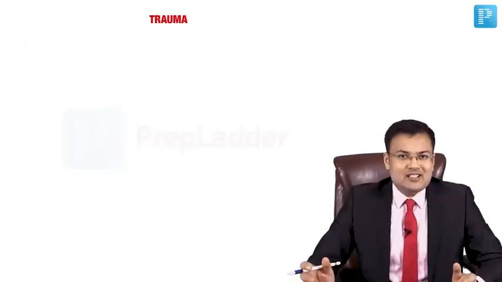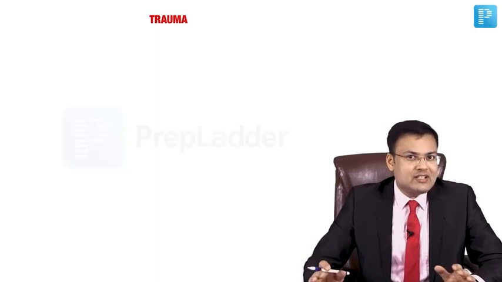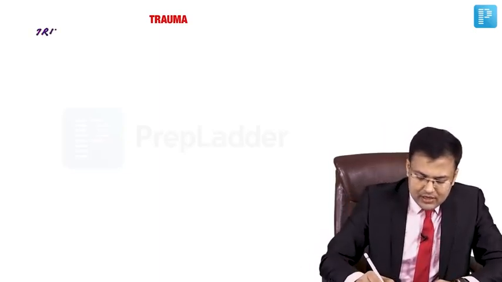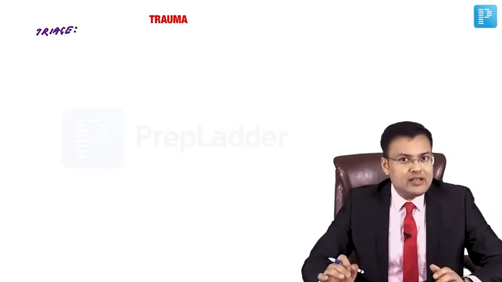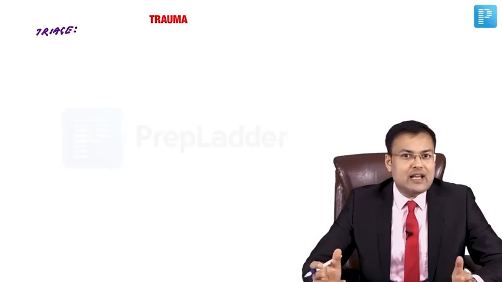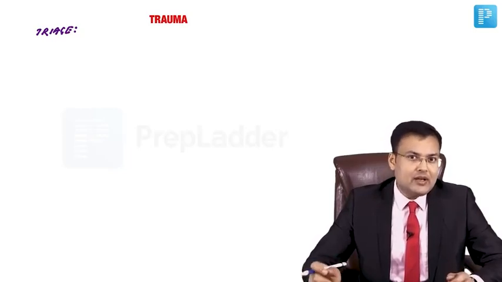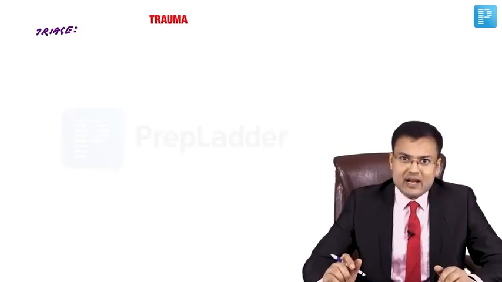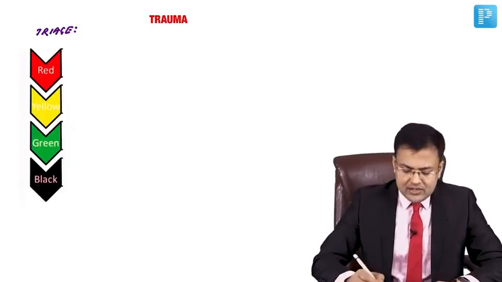Now we are going to discuss trauma. First, we are going to discuss the triage. What is the literal meaning of triage? The literal meaning of triage is to sort. Generally, triage is used in mass casualties like bomb blast, like earthquake. In exam, the question is specifically asked related to triage tags. These are the triage tags.